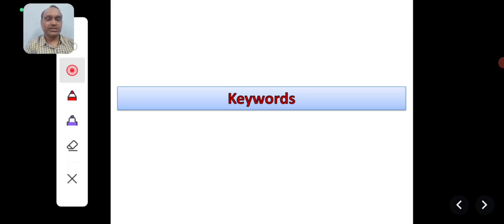So in this session we are going to learn about what are the important keywords of Java. You know that every programming language supports certain keywords. Keywords are there in every computer programming language. So what are these keywords? Keywords are also called reserved words because they are reserved to the compiler of that language, and these keywords are providing certain information to the compiler of that language. Means by looking at these words, the compiler will understand something about your program.